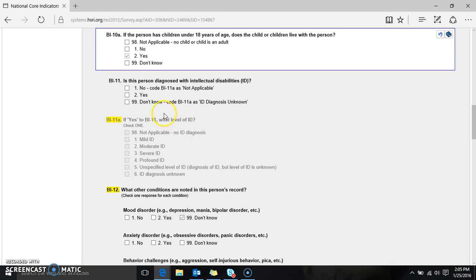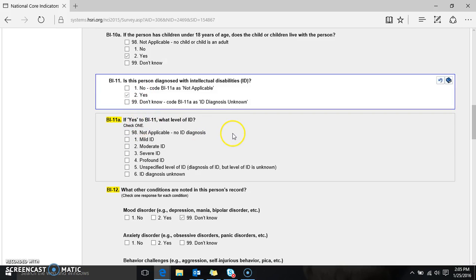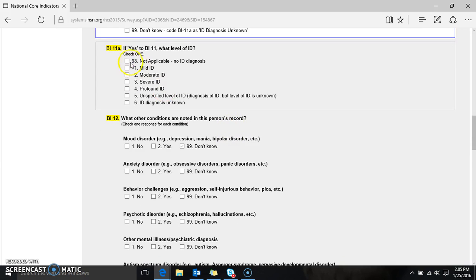BI11 asks whether the person has been diagnosed with an intellectual disability, and if so, what level of ID. This question and all of these highlighted in yellow are really, really important information to have as accurate as possible.